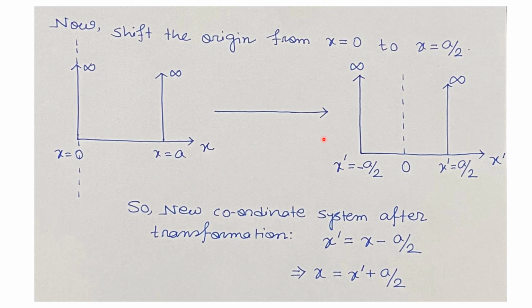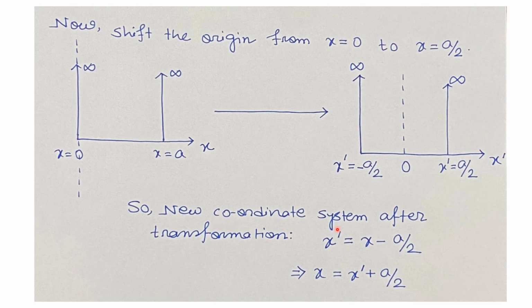So in the new coordinate system, the potential profile will look like this. So the potential barriers in the transformed coordinate will be at x dash equals minus a by 2 and at x dash equals a by 2. So now we get the potential profile same as the one given in the question.